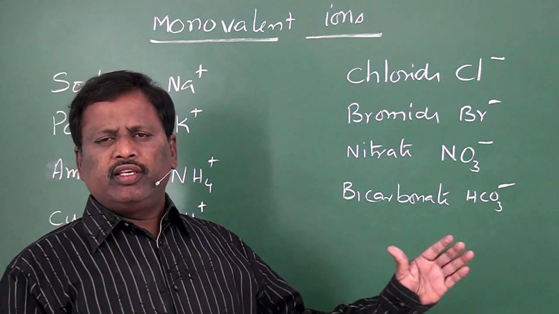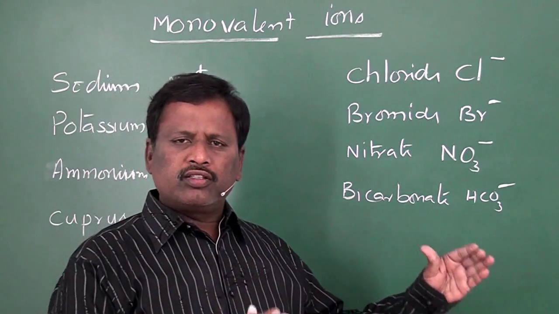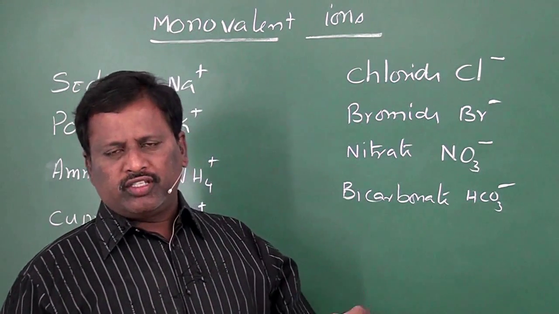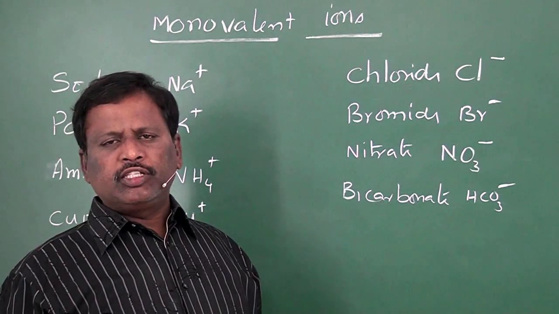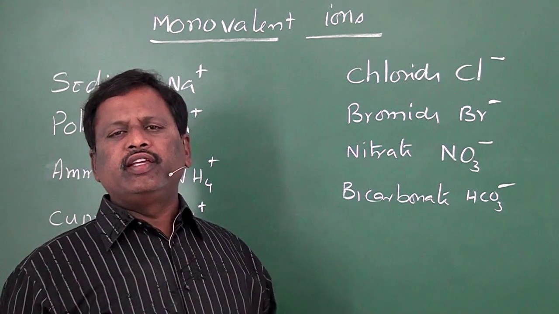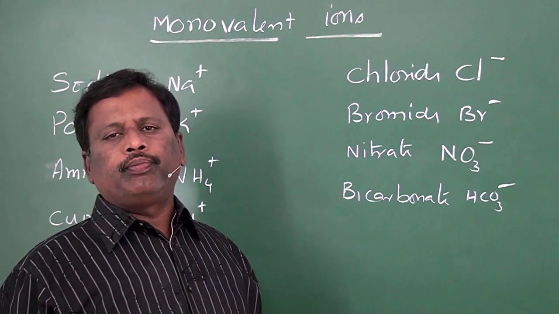So you should learn all the formulas of these ions, including their charges. You have to learn each and every ion.